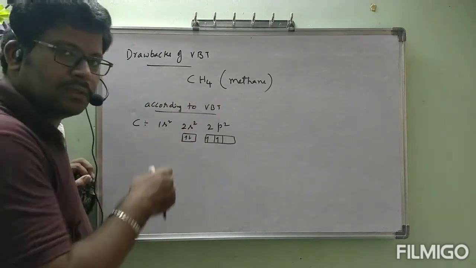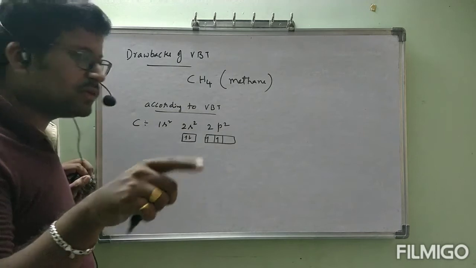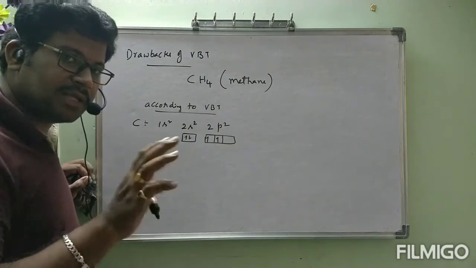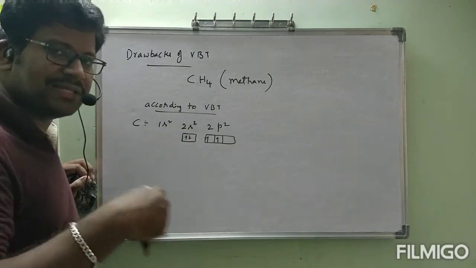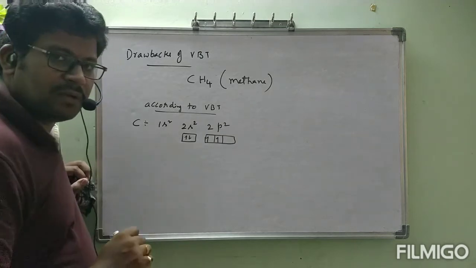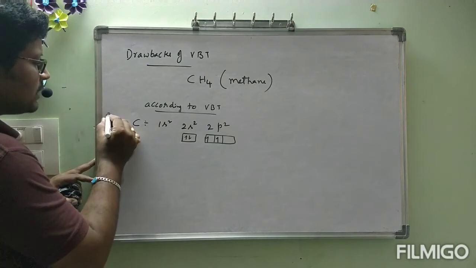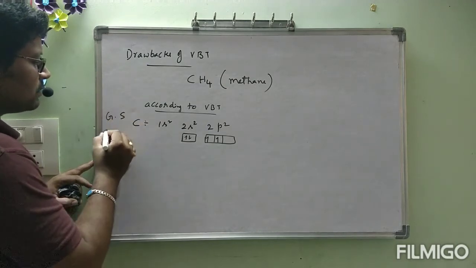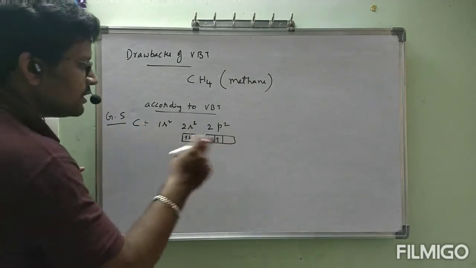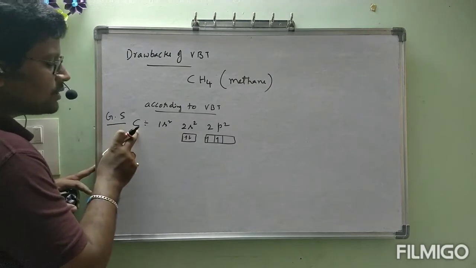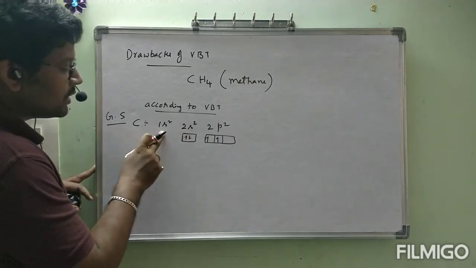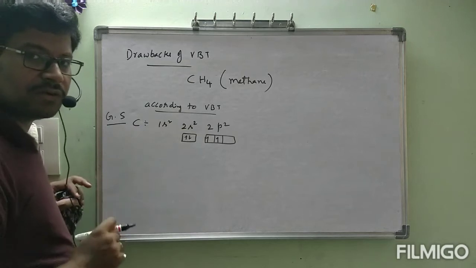It is proved by an experiment which is useful to say how many bonds are formed by carbon. That one also I will say, but first let us see this concept. This configuration is called the ground state electronic configuration of carbon, 1s2, 2s2, 2p2. Then what is going to happen?